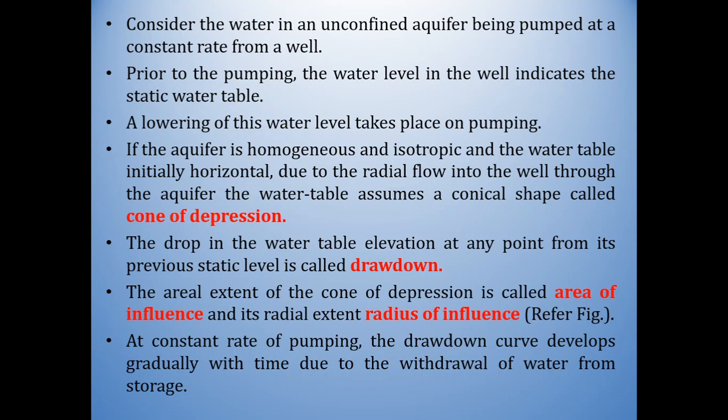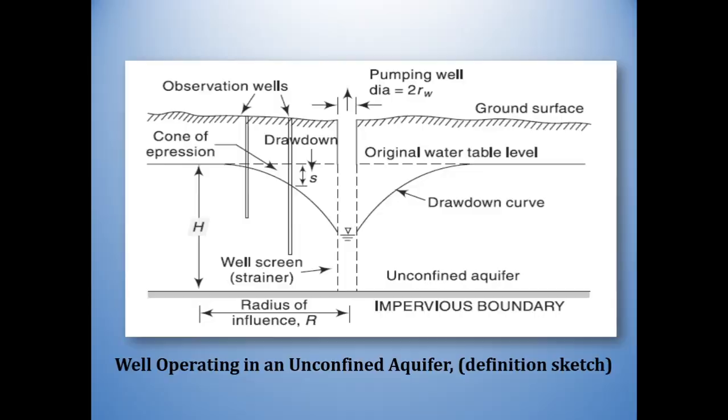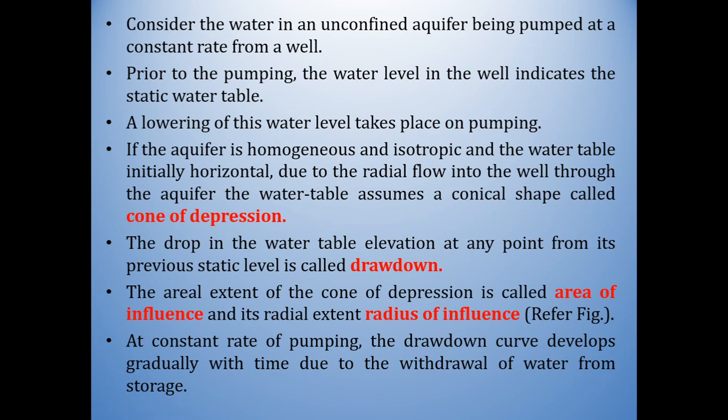The areal extent of the cone of depression is called area of influence, and its radial extent is called radius of influence. As you can see, this is the radius of influence of the drawdown curve. At constant rate of pumping, the drawdown curve develops gradually with time due to the withdrawal of water from the storage.